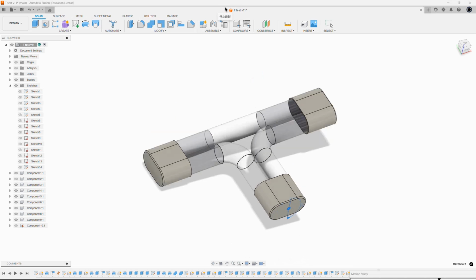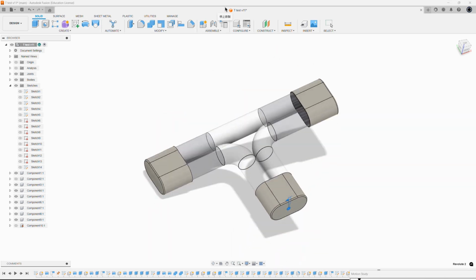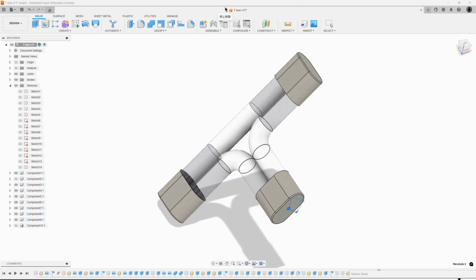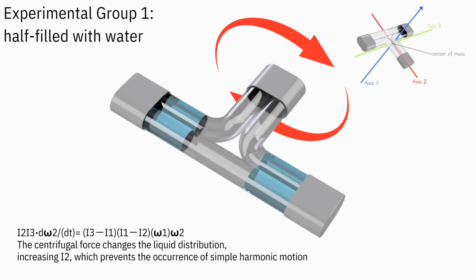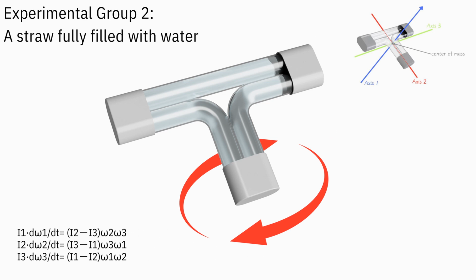However, the water's delayed response to the straw's movement introduces complexity. Internal oscillations and minor instabilities may arise, depending on the rotation speed. This group highlights how fluid redistribution dynamically alters rotational behavior, allowing the system to adapt and achieve relative stability. Experimental group 2, fully filled T-shaped straw.